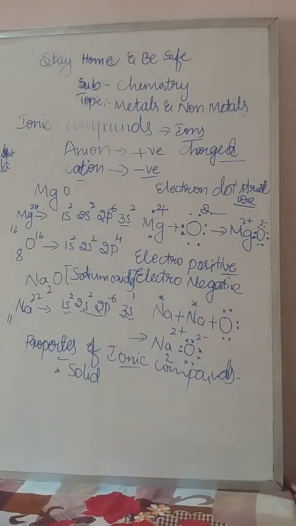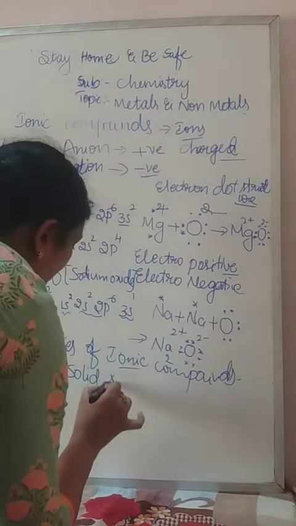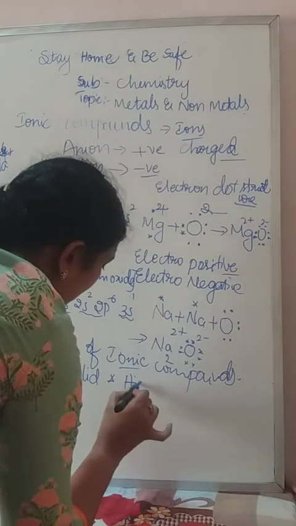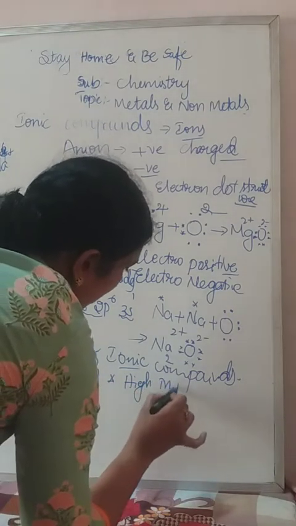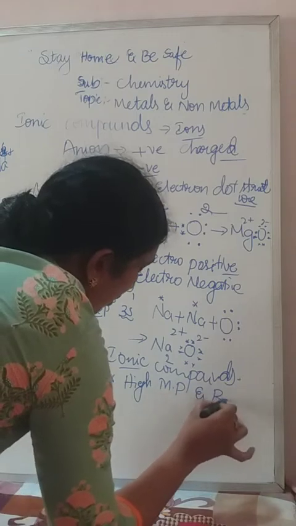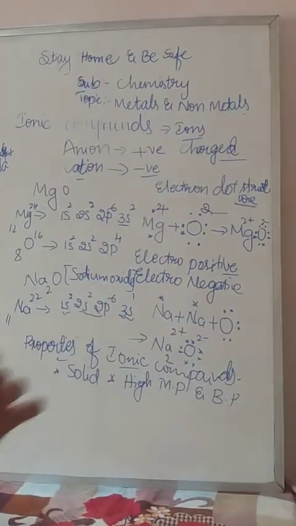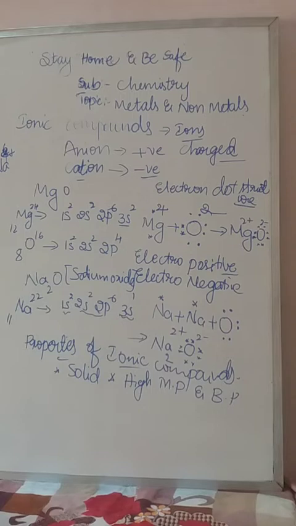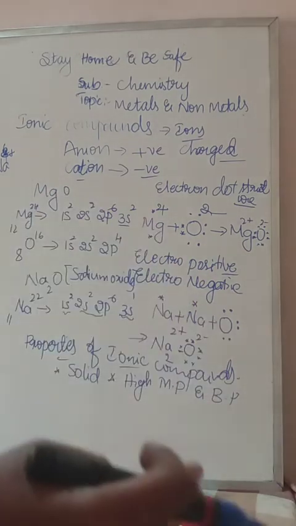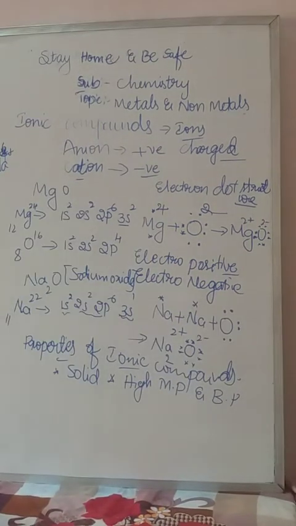Next, ionic compounds have a high melting point and boiling point. So what is meant by melting point and boiling point? Melting point means the temperature at which the compound starts to melt. That is called the melting point.